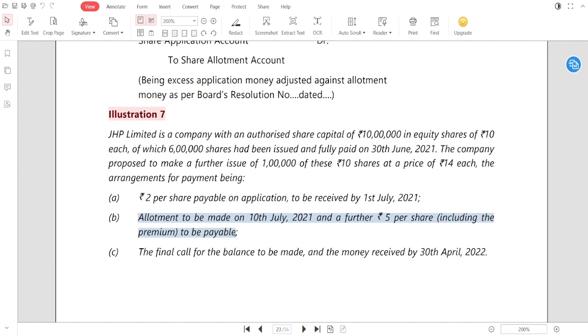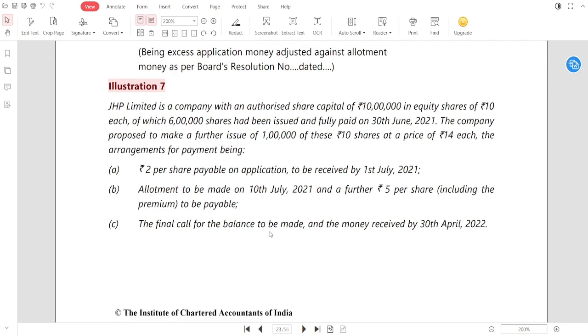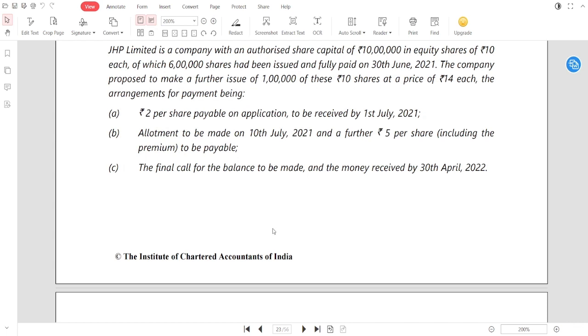If your premium is 4 rupees and allotment money is 5 rupees inclusive of premium, then the actual allotment money is 1 rupee. The final call for the balance to be made and the money received by 30th April 2022.